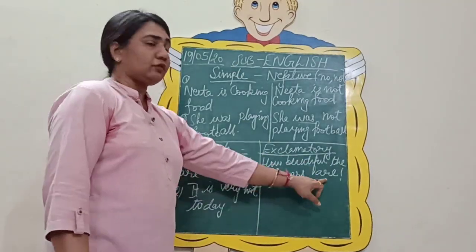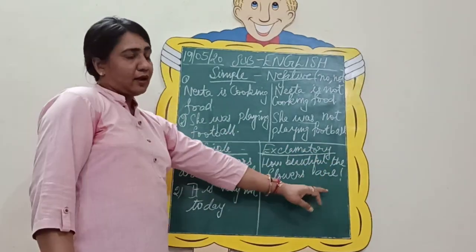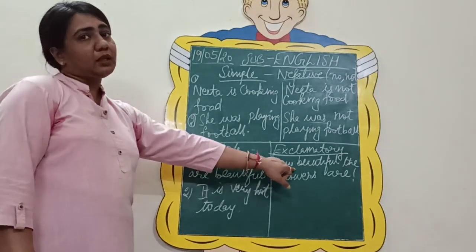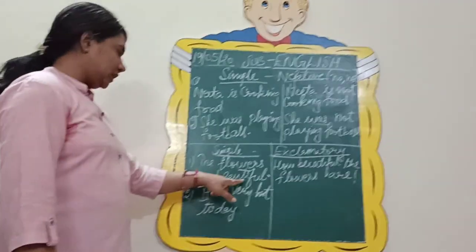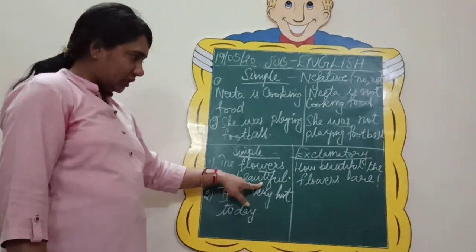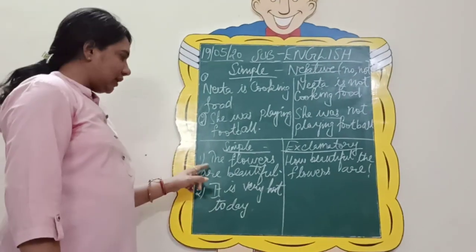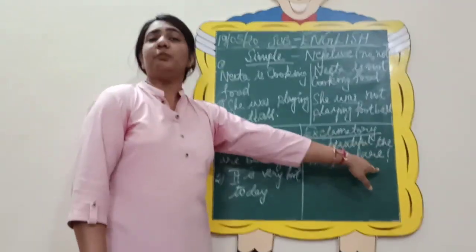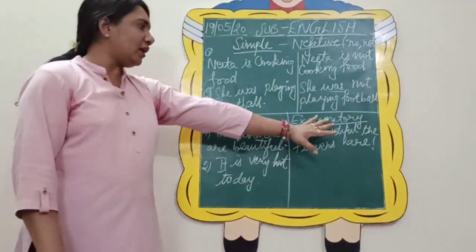How beautiful the flowers are. So this way you will change it into your exclamatory. So what we have done is, we will always begin with these WH words, how. Then we have taken the adjective here, how beautiful, and the rest of the thing remains as it is. How beautiful the flowers are, plus simply your exclamation sign. So this way you will change it into exclamatory.